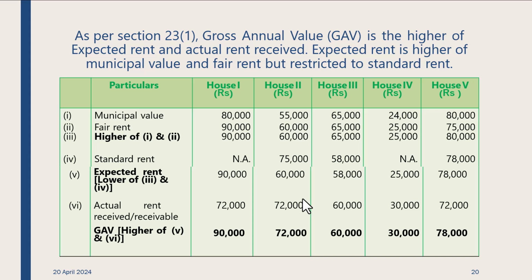Yes, sir, but if a person is not getting that much amount but is still paying rent at a higher value? Normally, it will be believed, like in the case of the first, he's getting only 72,000, whereas the expected rent is 90,000. So he'll be taxed at 90,000. So income tax authorities will believe that you are suppressing the rent. Okay, fine.